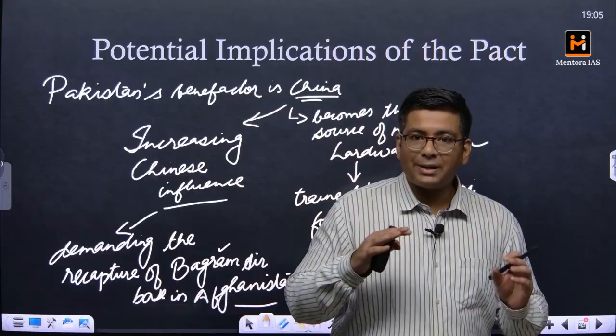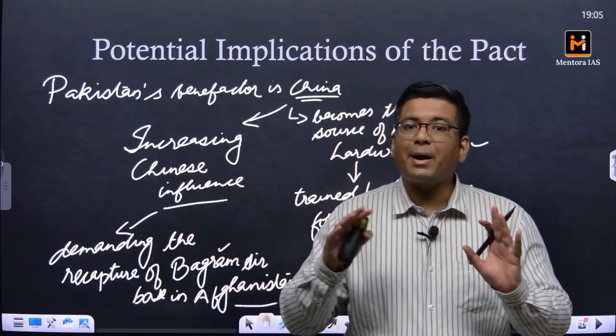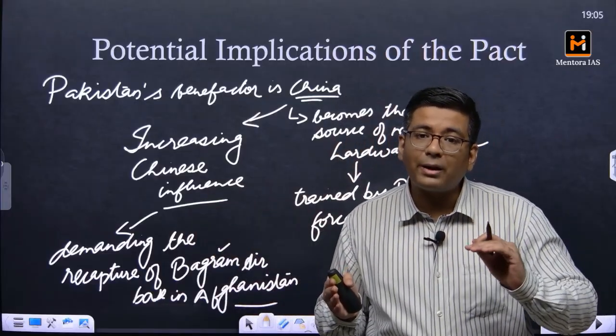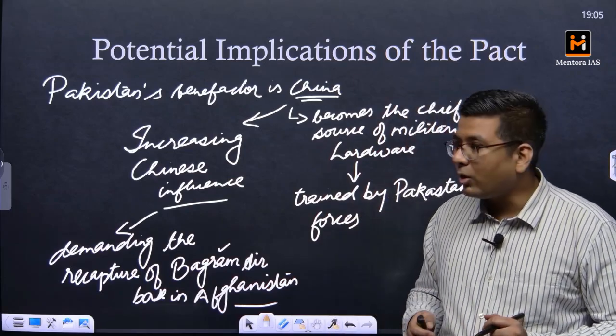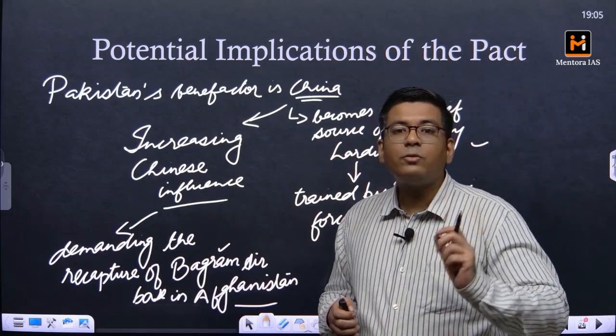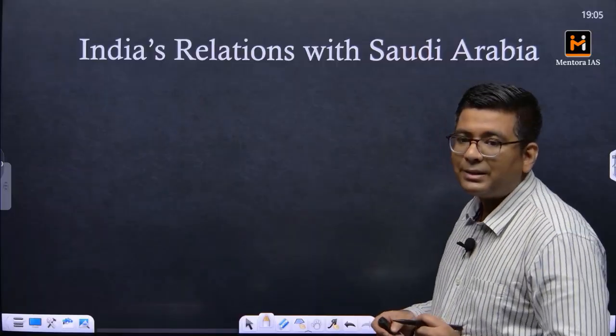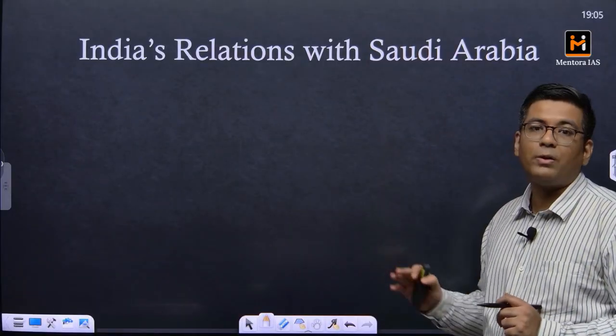Because right now we see that China and Pakistan already had a close alliance. Now Pakistan is extending it with one of India's closest friends in the region. So this becomes a little more tough for India to maneuver, but nonetheless India is one such country which has always found a way out.